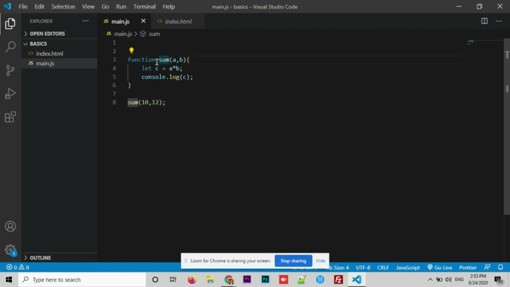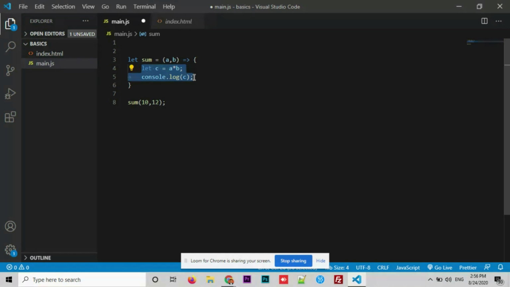So a normal function will start with the function keyword. Here we don't need this one, you can remove it and let sum equal to a and b parameters, and we need to add an arrow here. This is how we write an arrow function, and we can replace these two lines with a single line.